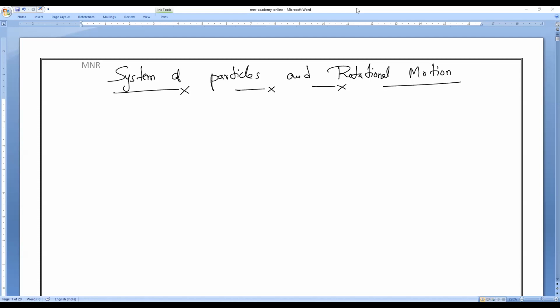So only 7. So totally we studied 4 chapters till now, and this is chapter number 5. And work, energy and power also we studied. So totally 5 chapters we studied till now. Am I right, everybody? Correct? Yes, sir. So now this is the 6th chapter, system of particles and rotational motion.